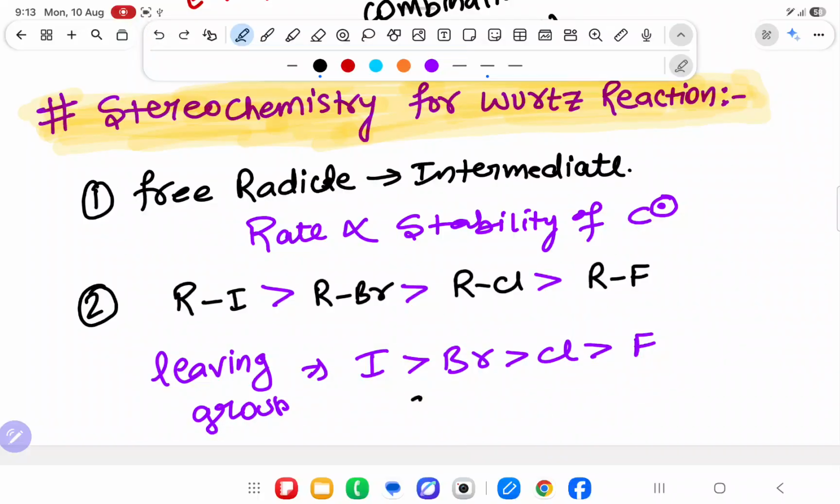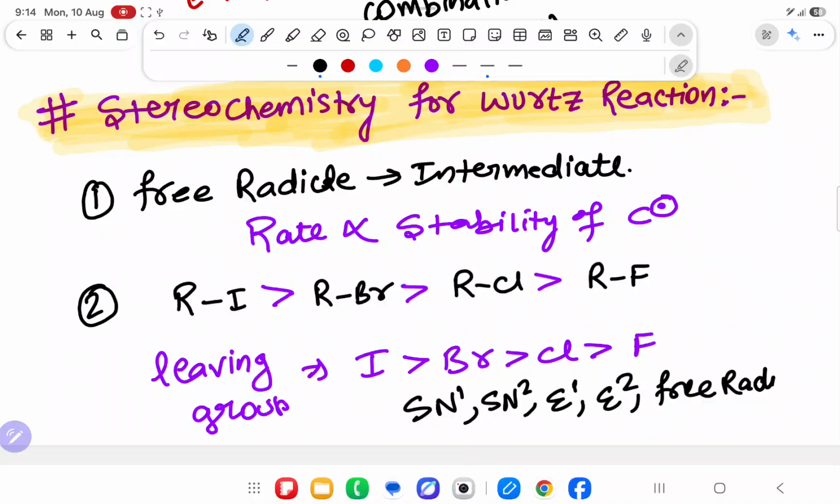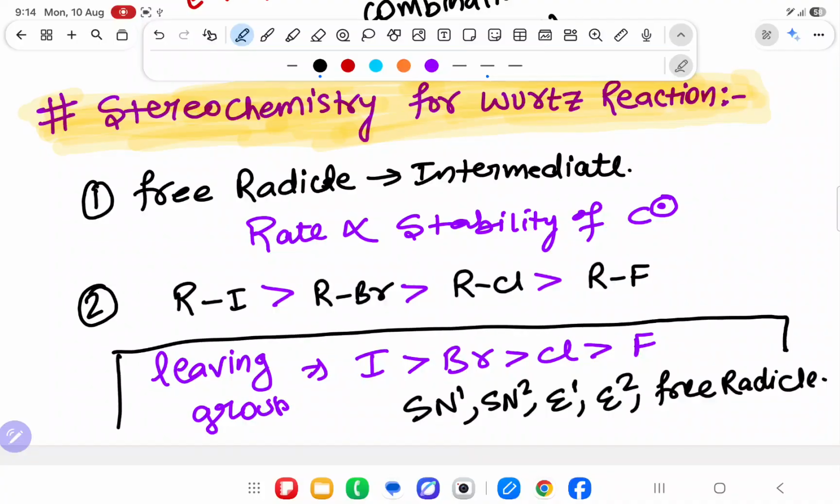What do you mean by that? If SN1 is coming, SN2 coming, E1 coming, E2 coming, free radical coming, anything coming, the leaving group needs to be very good. And over here the leaving group order is iodine, then bromine, then chlorine, then fluorine in every case. So this is the second important point.